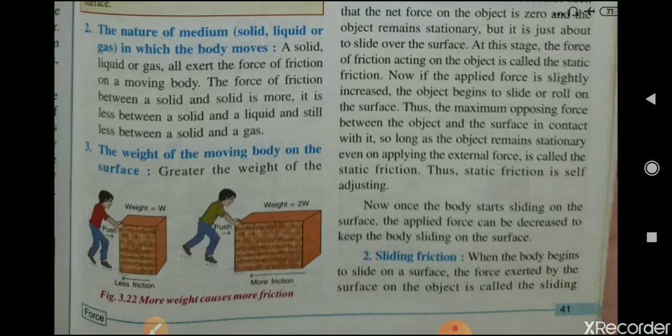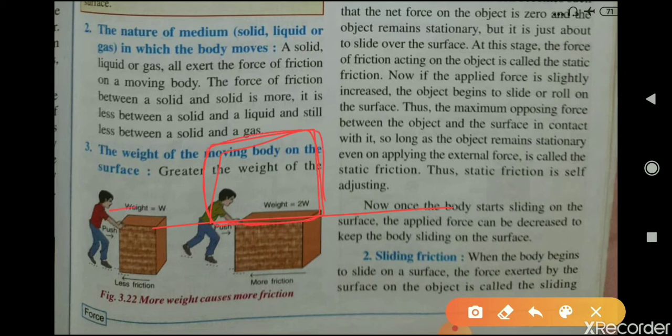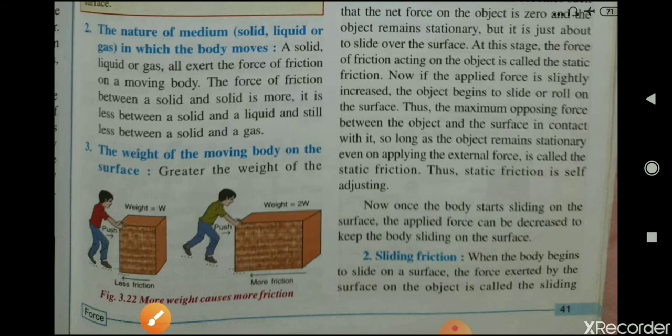Understood? Thus static friction is self-adjusting. Why? Because what is static friction? When you are applying a force on this box to move it, the stage comes when by increasing a little amount of force, this box will start moving. At that stage the force of friction is known as the static friction. Now once the body starts sliding on the surface, the applied force can be decreased to keep the body sliding on the surface.